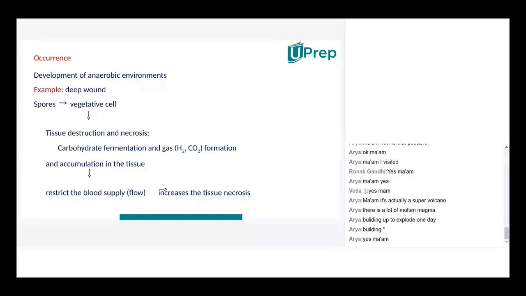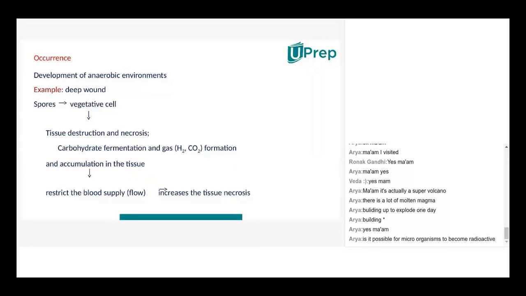Then I just want to explain how microorganisms can grow in an anaerobic environment. Anaerobic means you will not have much oxygen for the microorganisms to survive. By themselves, microorganisms cannot become radioactive.